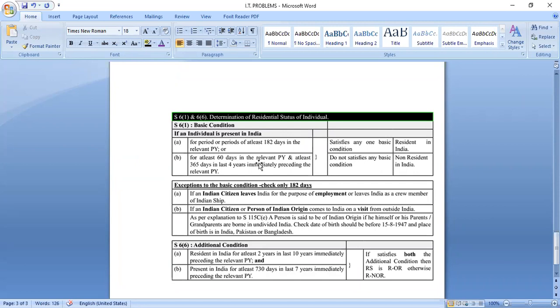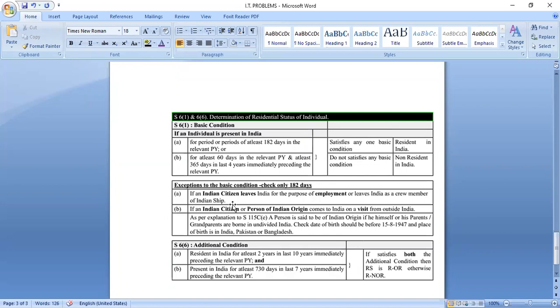This is the rule B of the basic condition. Now, when an individual satisfies any one or both, it will be called as. Now, let us further move on. We will not call anything.